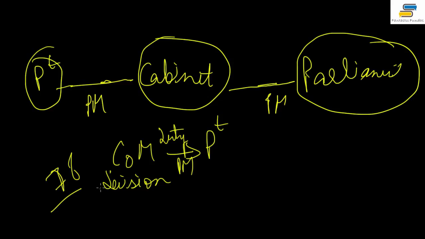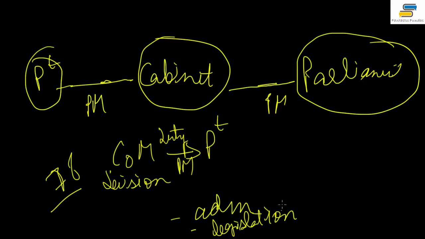To communicate to the President all decisions of the Council of Ministers, as I told you. It relates to the administration of the affairs of the Union and proposals for legislation. That means what is happening in the administration and what kind of legislation they are going to bring is sent to the President. He has to give the report, number 1.